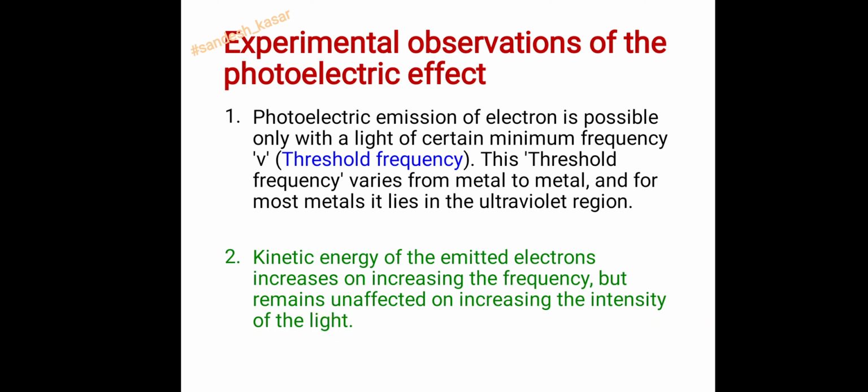So if we increase the intensity, there is not any effect. But if we increase the frequency, the kinetic energy of the emitted electron increases. So these two observations are important for multiple choice questions.